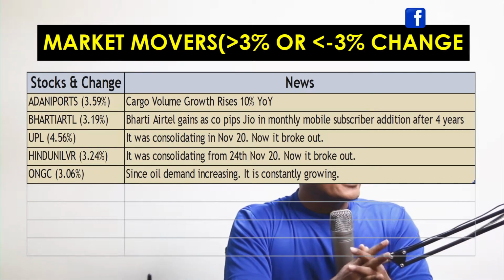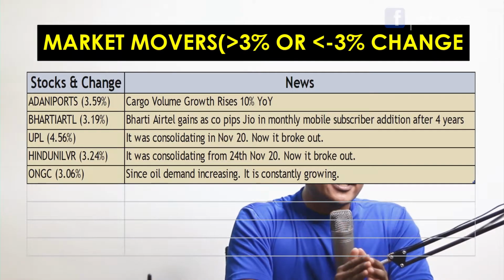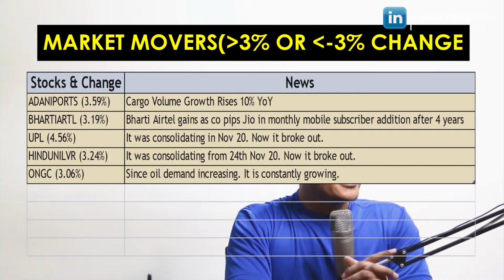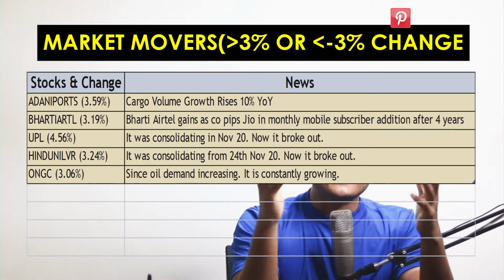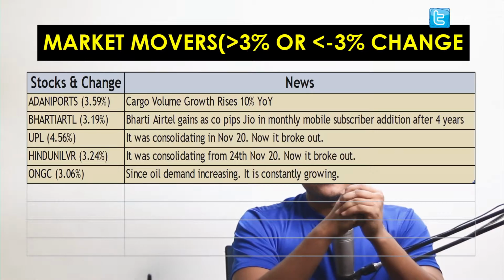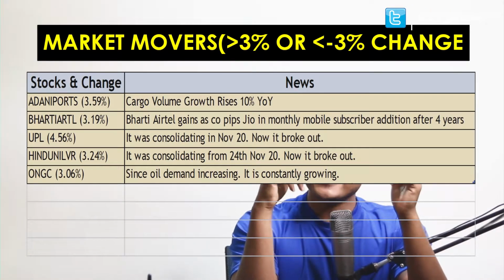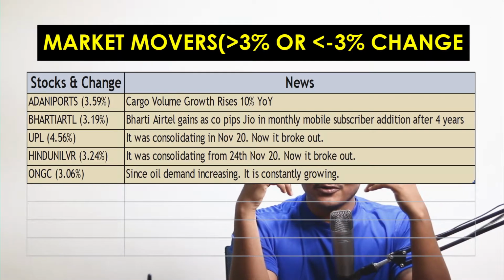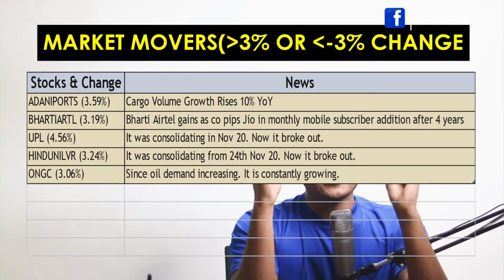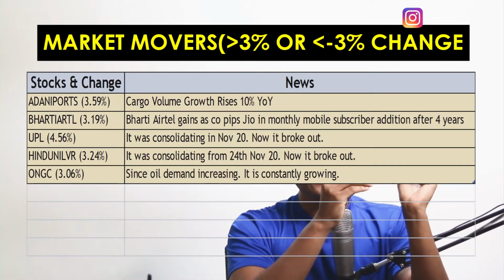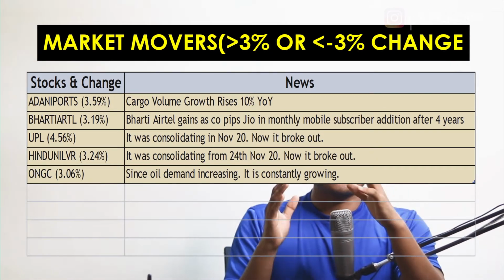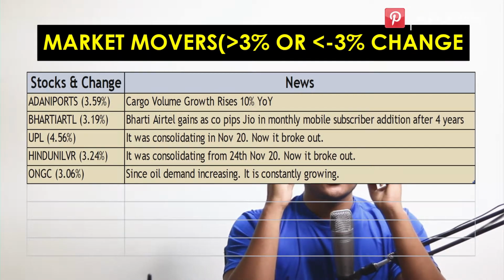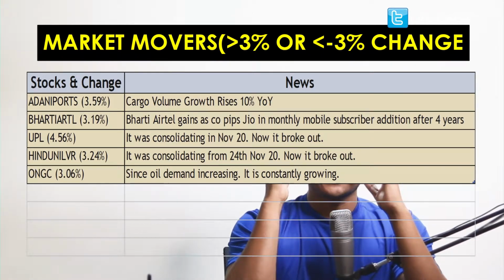Let's talk about Hindustan Unilever. It was consolidating after 24th of November 2020. Today it broke out and made a gain of 3.24%. Let's discuss ONGC. It has become an all-time favorite. Nowadays it is gaining too much. And why is it gaining? I have already told you in my last video, and the one before, and from the beginning of this Nifty analysis, that ONGC is gaining because of the rise of oil demand. If oil demand rises, then definitely oil related companies are going to make a profit, whoever are in the exploration business.